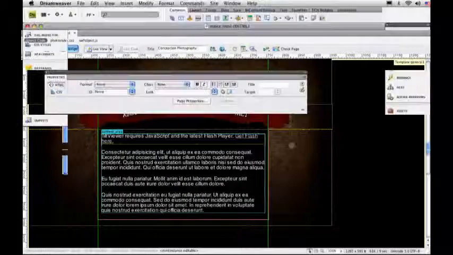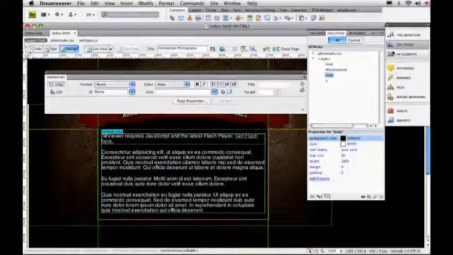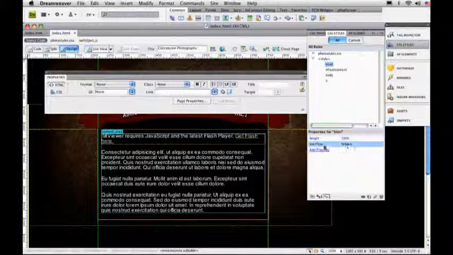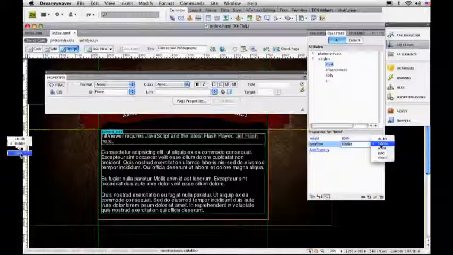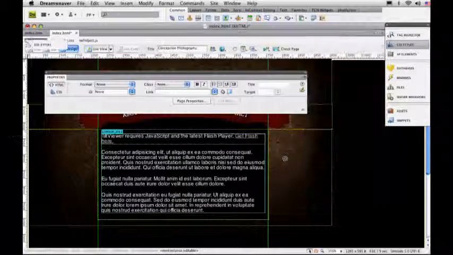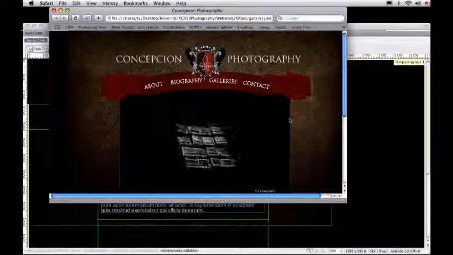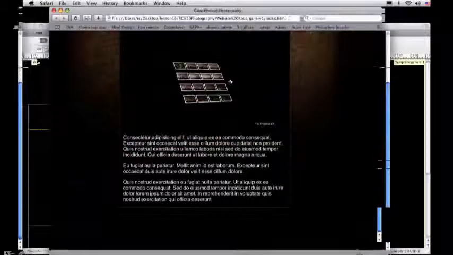Now the last thing, if I wanted to make this completely complete, what I would do is go to my assets, open this up, and link my galleries to that one file that I have there. So I'll go to Gallery 1, I'll link it to my index page. I'll update all my files, and now save, close, save, close.